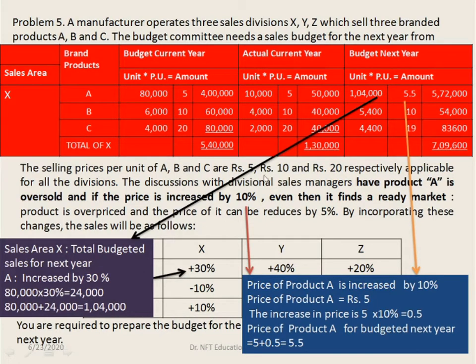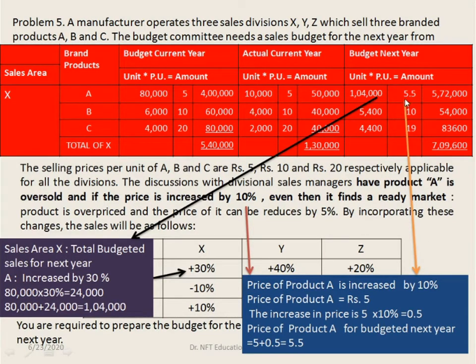So 80,000 is the budgeted current year sales. 80,000 into 30% is an increment. So 80,000 into 30% is 24,000. 24,000 is an increment. So 80,000 is the budgeted sales plus 24,000 is the increment. You get 1,04,000. This 1,04,000 is recorded in the budgeted next year for product A.